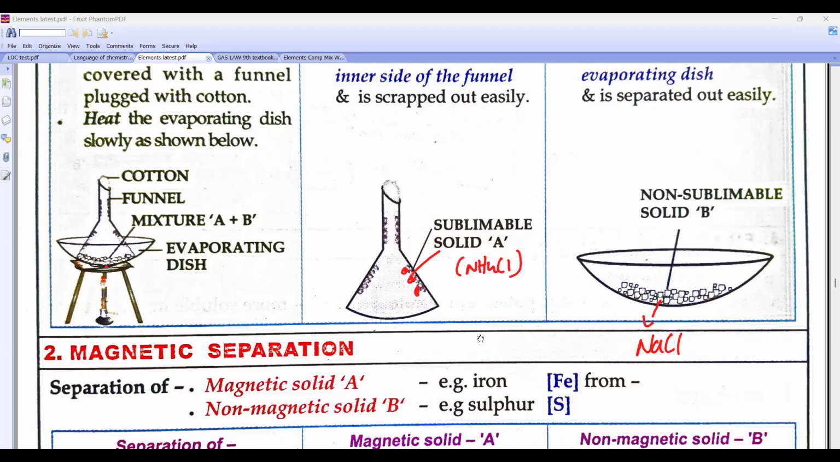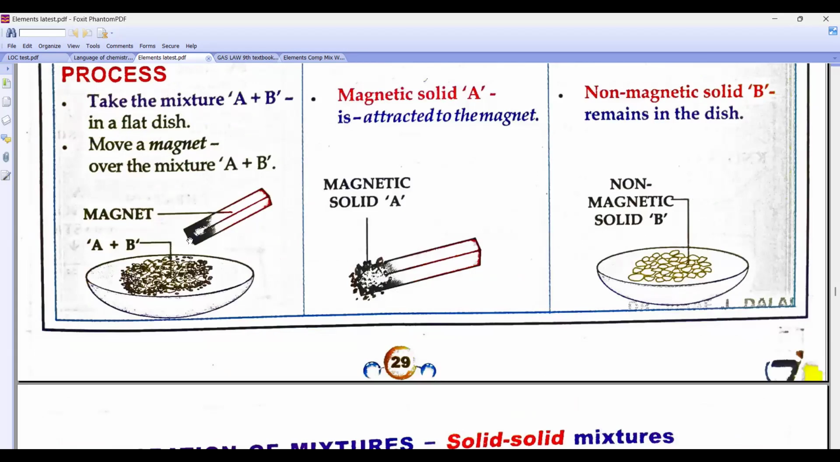Shut your mouth and pay attention. This iron and sulfur, we separated or not? Magnetic separation we did or not? Tell me. The magnet will be here and this non-magnetic substance will be here in the dish.